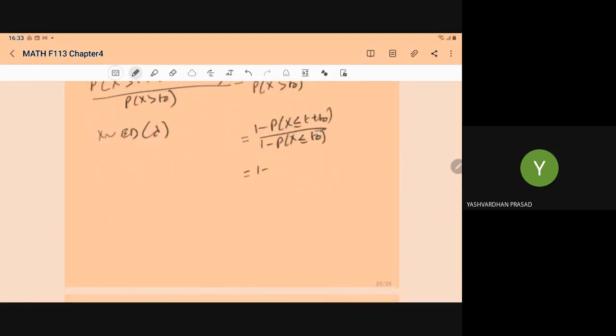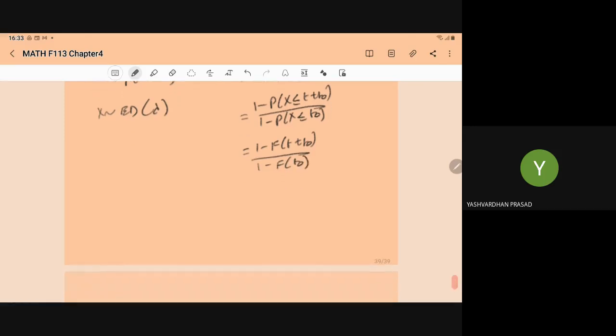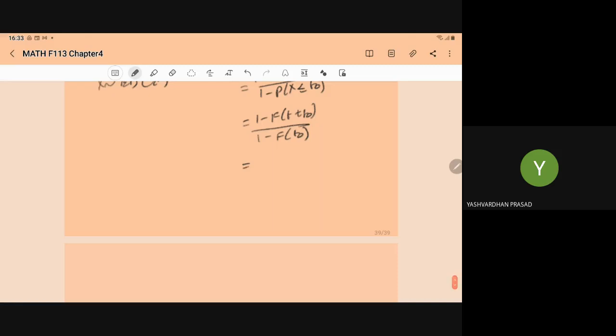This is 1 minus F of t plus t naught upon 1 minus F of t naught. And what is the formula of the CDF for the exponential variate? It is 1 minus e to power minus lambda t. So for t plus t naught, just now we have derived, and 1 minus e to power minus lambda t naught. So 1 and 1 cancel out, 1 and 1 cancel out, minus and minus cancel out. So here we have e to power minus lambda t, right? And what is this? It is the